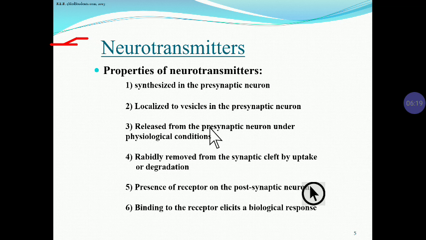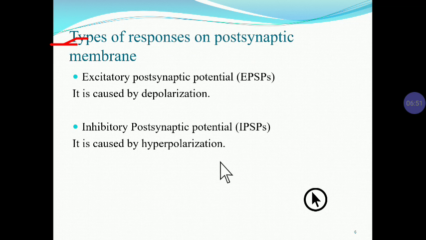It is released from the presynaptic neuron under physiological conditions, and rapidly removed from the synaptic cleft by uptake or degradation, as explained in the earlier slide, by various enzymes. There is presence of receptor on the postsynaptic membrane, and the last one is the binding of receptor to elicit the physiological response. So these are called the properties of the neurotransmitter.